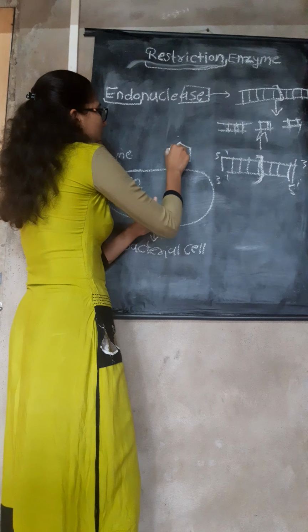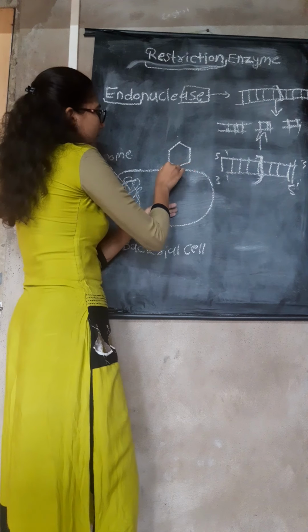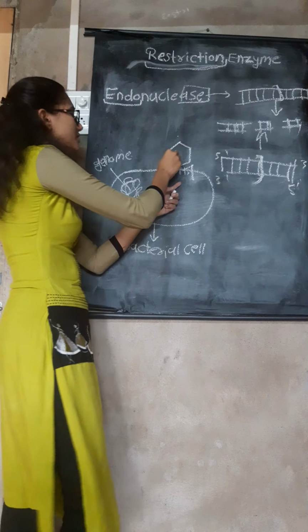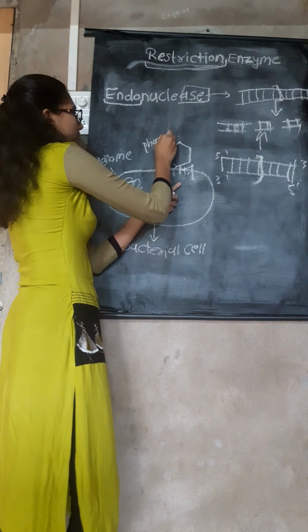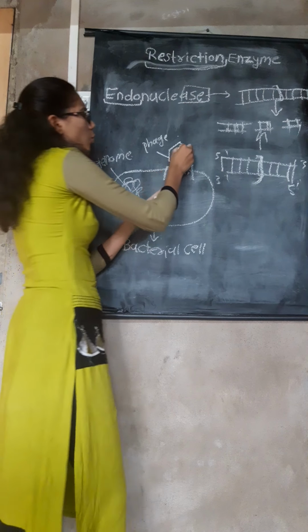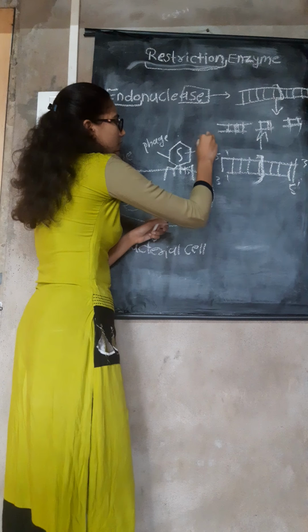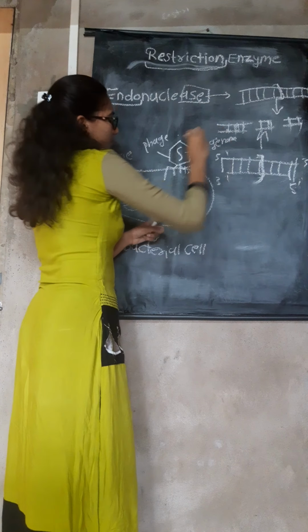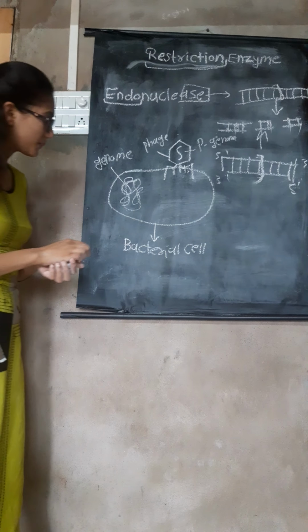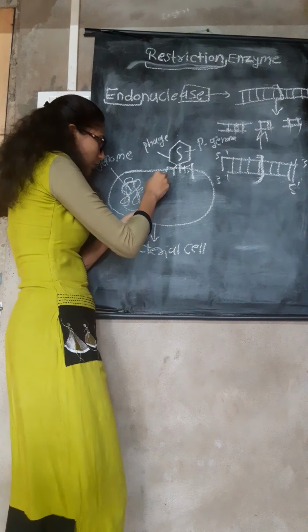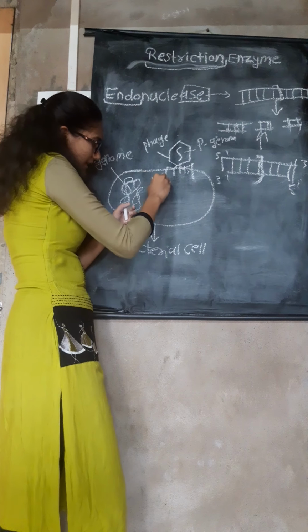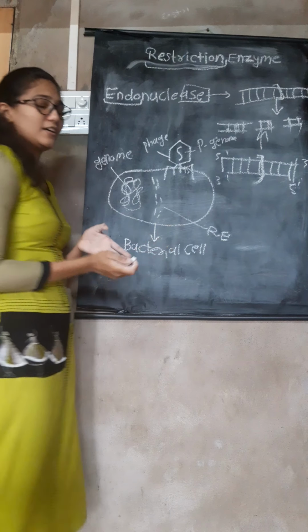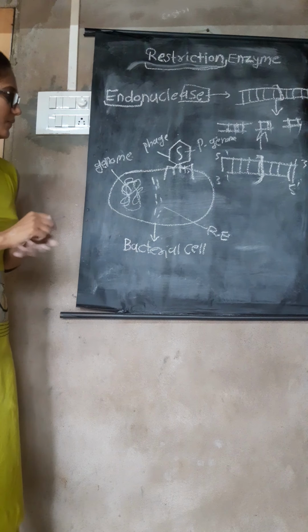So one day these bacterial cells are infected by this bacteriophage. This is the phage, and this phage has its own genome. And in this bacterial cell the restriction enzyme is present. This is the restriction enzyme. Now listen carefully.